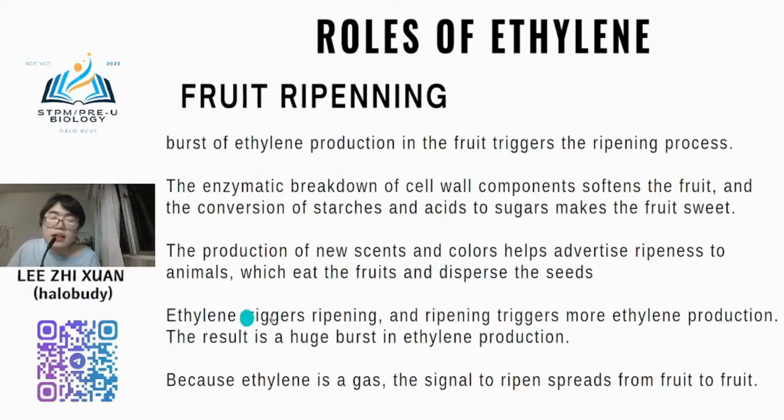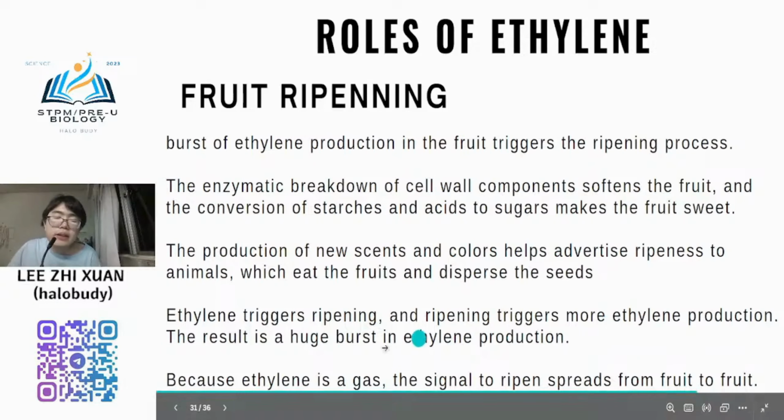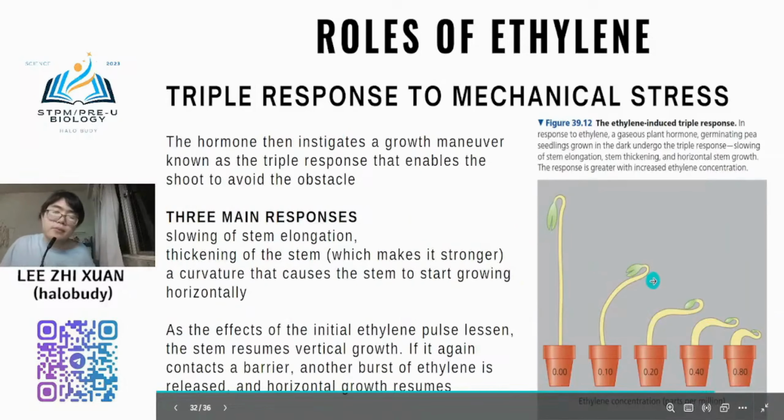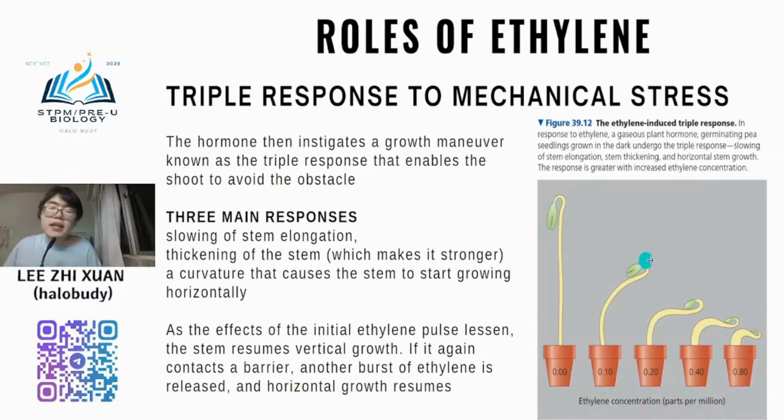So ethylene will trigger ripening, and then the ripening will trigger more ethylene production. So this will result in a huge burst in ethylene production. You need to know that ethylene is a gas hormone. So when they trigger ripening and the fruits are already ripened, this fruit will also trigger more ethylene too. Okay. I already mentioned it is a gas, so it will spread from fruit to fruit.